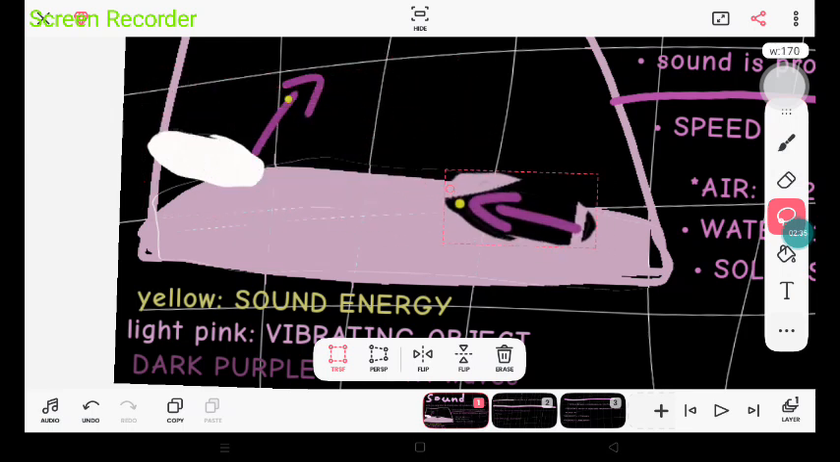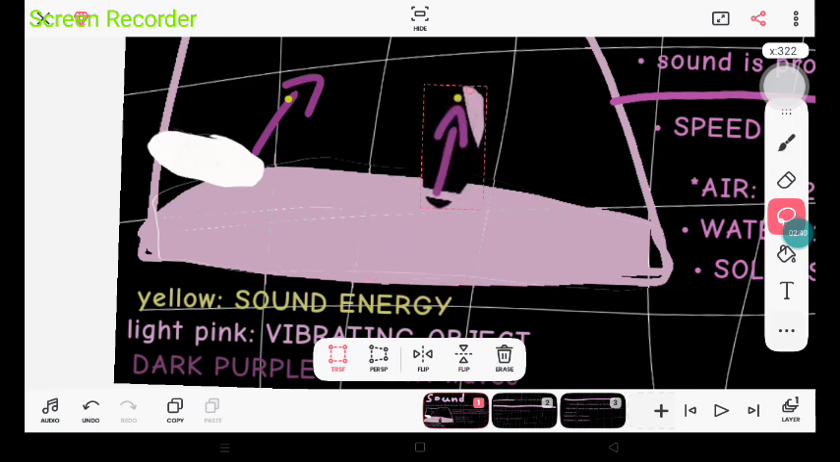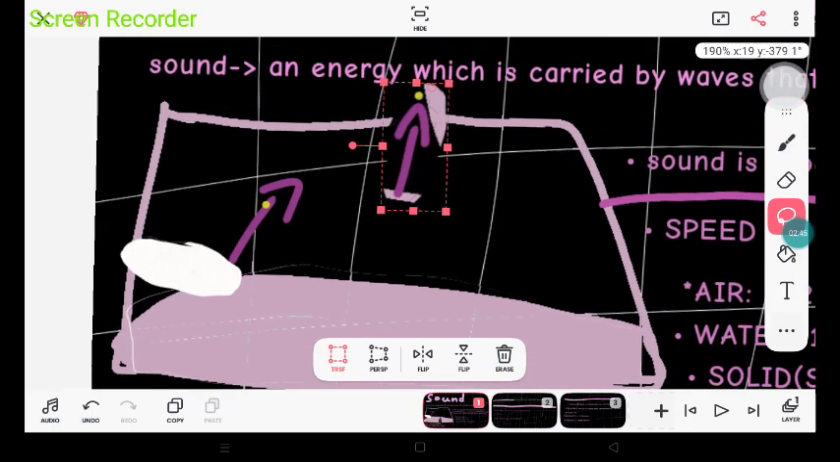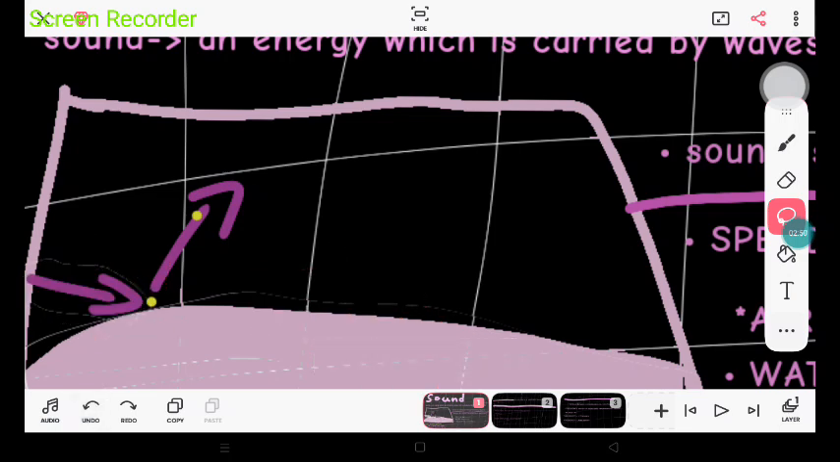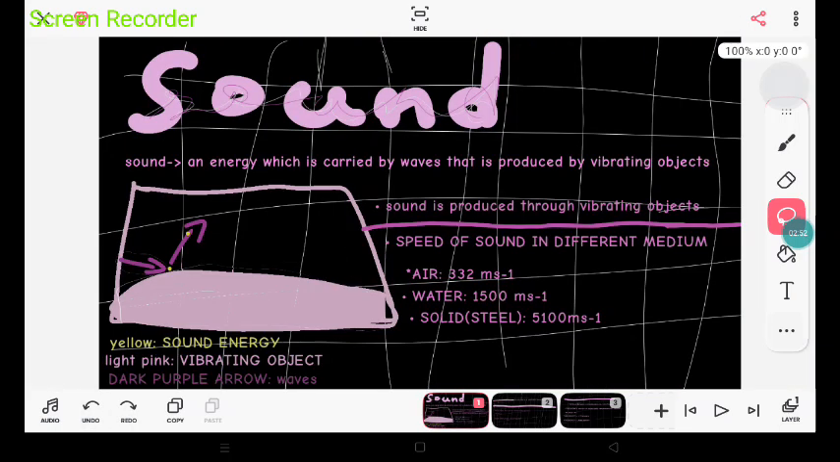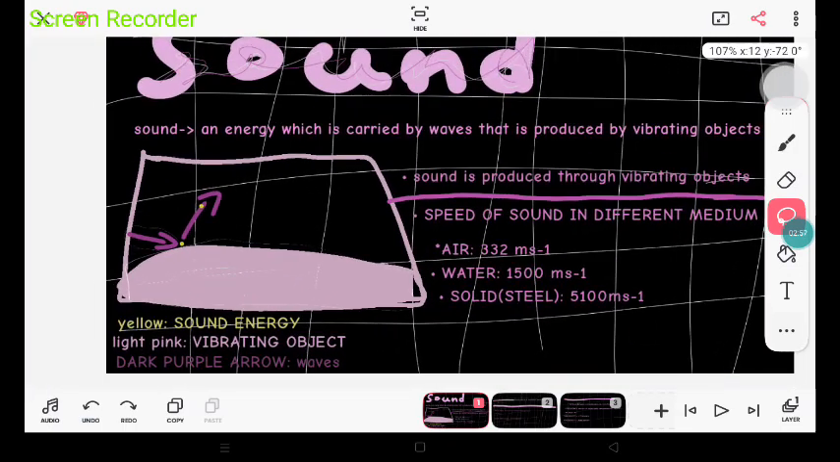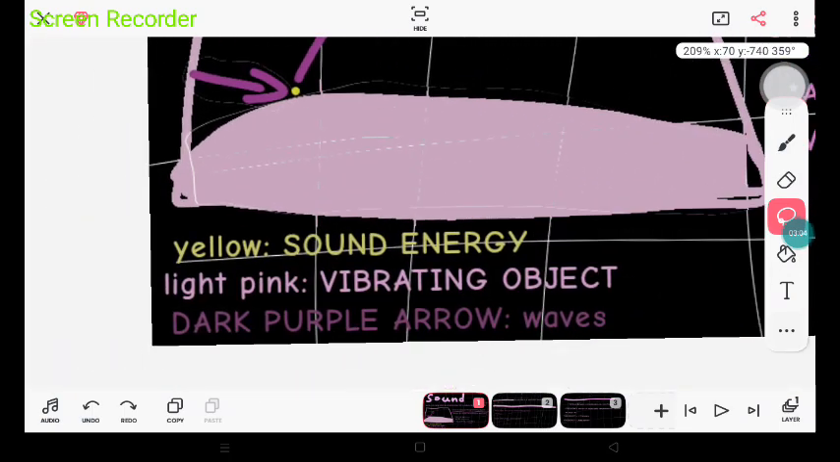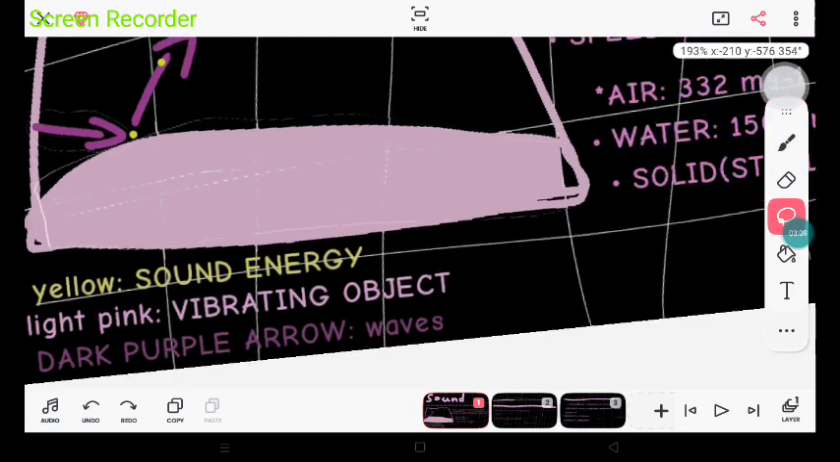So whenever this thing vibrates, the sound waves, they whoosh, they go up into the sky carrying the sound energy. Yay! And this yellow thing is the sound energy. Understood? Good. So simply, sound is an energy which is carried by these dark purple arrows called sound waves. And these dark purple arrows are produced by this object which is vibrating.